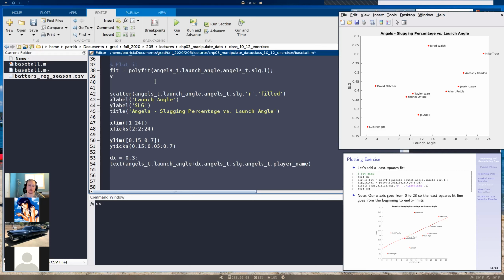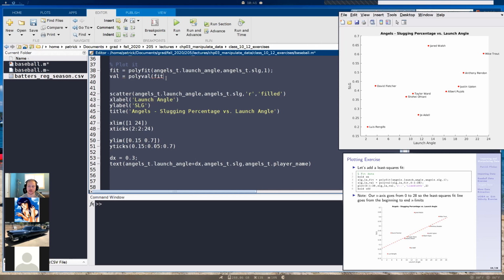So we're going to do val equals polyval. We first need to specify the polynomial, which is the one we just made, called fit. Then we specify the corresponding x data.